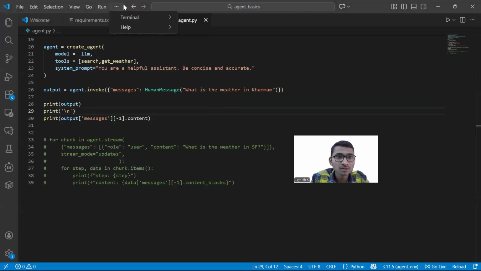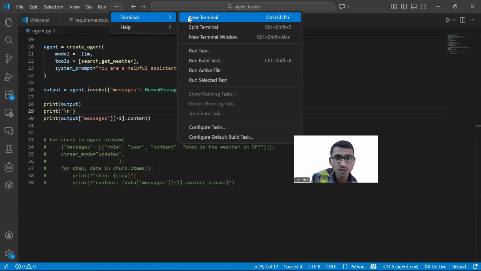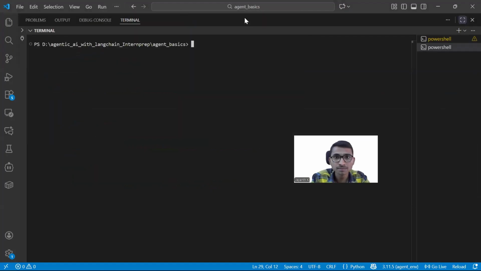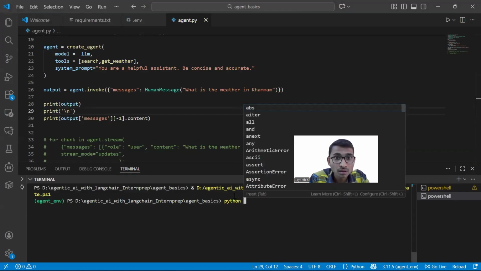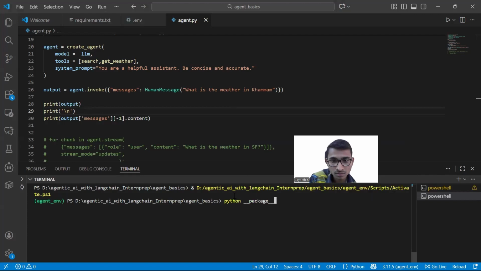Let me open the terminal so that new history will be there. You see here now I'm running python agent.py.